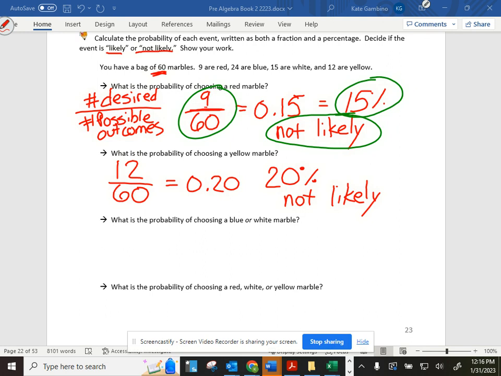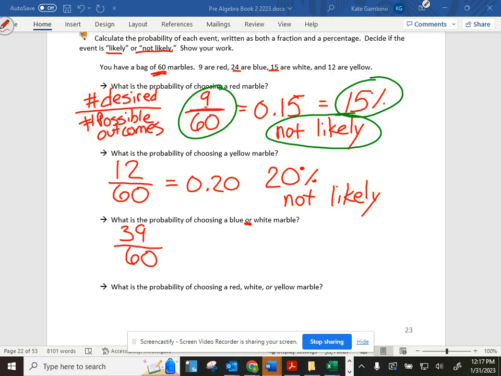Now they change it up on us. What is the probability of choosing a blue or a white marble? Now what do I do? How do I solve that? James? You add them together. Yeah. I need to add my blue and my white. So I need to add 24 and 15 together, because I don't care if it's blue or white. I want one of those colors. So if I add those together, I get 39 out of my 60 marbles.